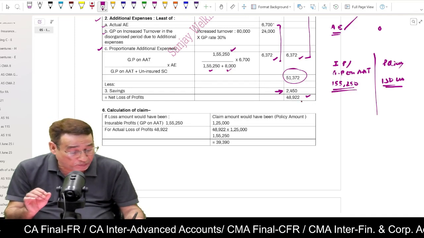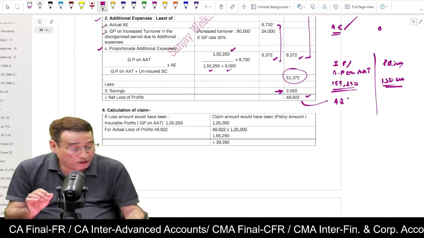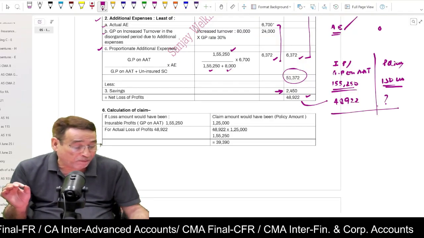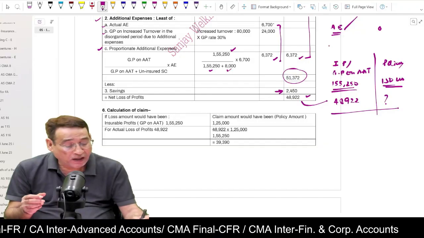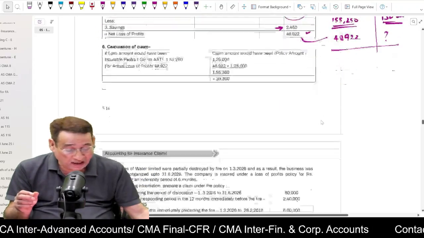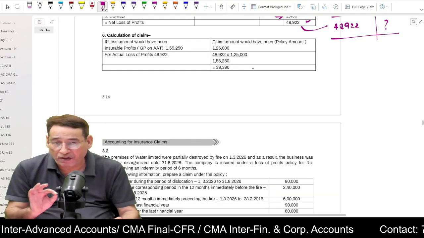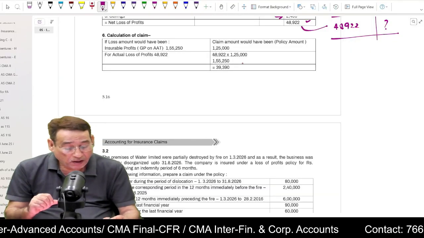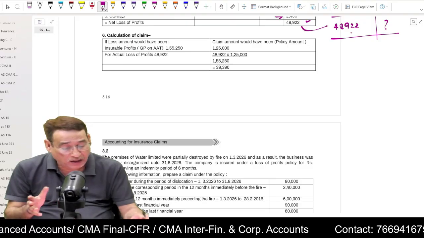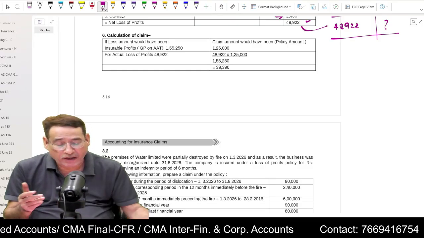Now for this much of loss, how much will be the amount of policy? If I would have computed in this manner, it means I am applying average clause. But in this question, it is clearly given average clause is not applicable. Claim amount would have been. Now see here, actually in this question also it is given average clause is applicable.